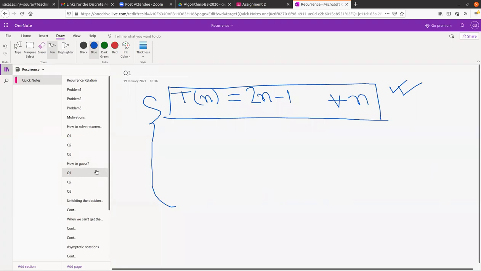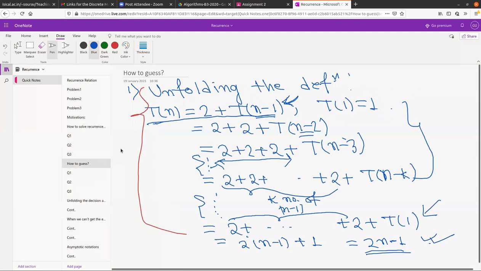Ma'am, can you give some example or maybe analysis of why we cannot stop at back substitution? I mean, we are going step by step towards the base case, and we have derived the expression 2n minus 1. So why can it be wrong, and why do we need to prove it via induction? When you were introduced to induction, what did you learn? When you are going to prove anything on n, a natural number, there is some induction, right?